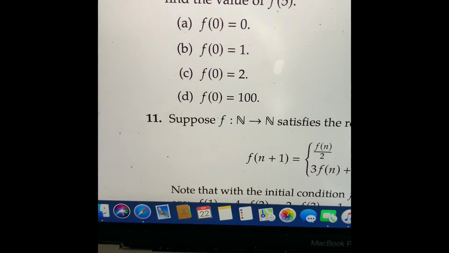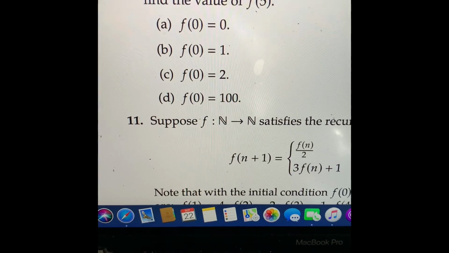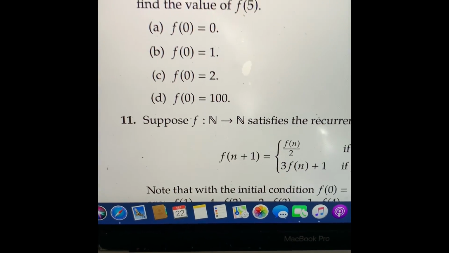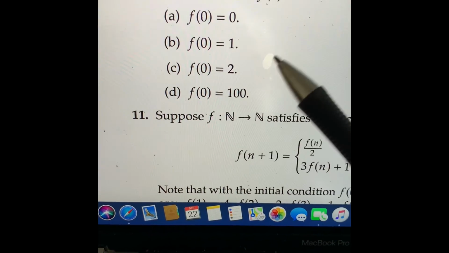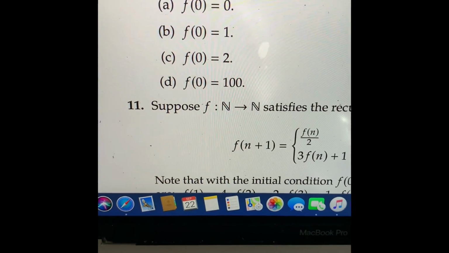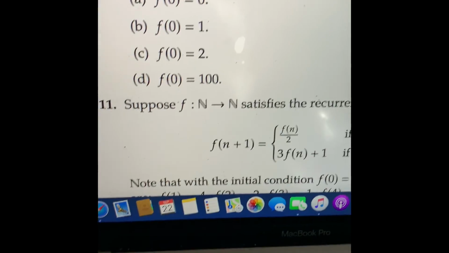And now lastly, for problems B, C, and D, all you really need to do is add 15 to each of these initial values. So for problem B, the answer would be 16. C would be 17, and D would be 115.